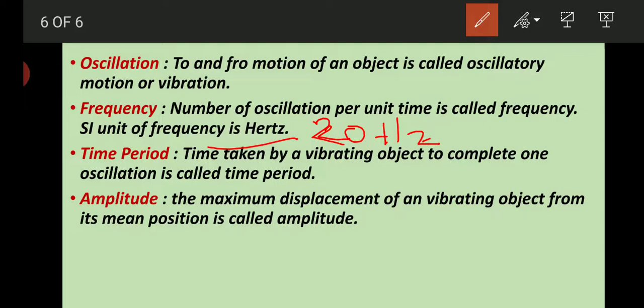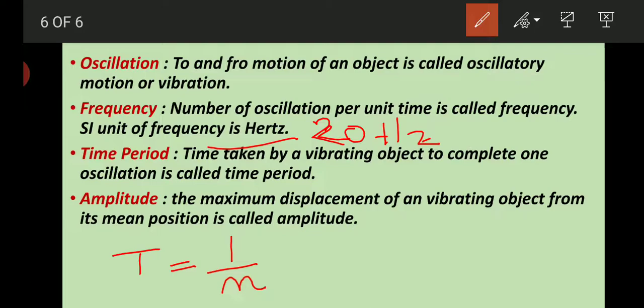Time period is the time taken by a vibrating object to complete one oscillation. So frequency and time period are related to each other. If time period is denoted by capital T and frequency by small n, then time period T is equal to 1 by n.